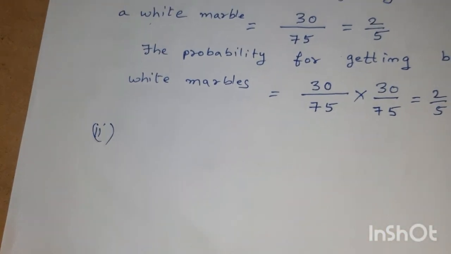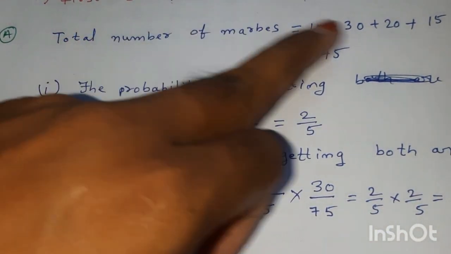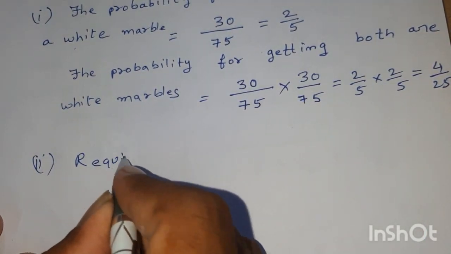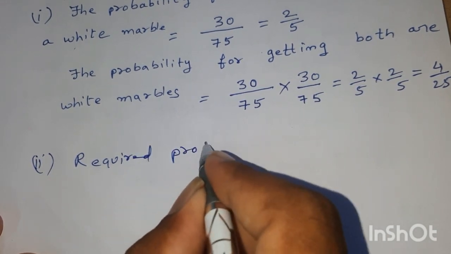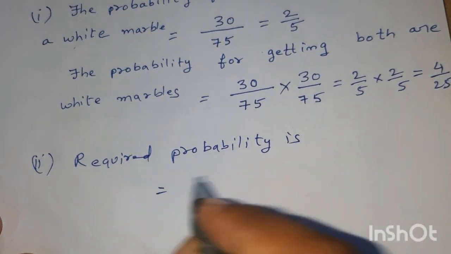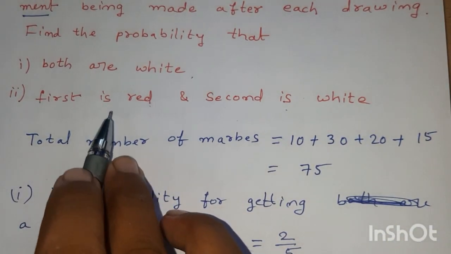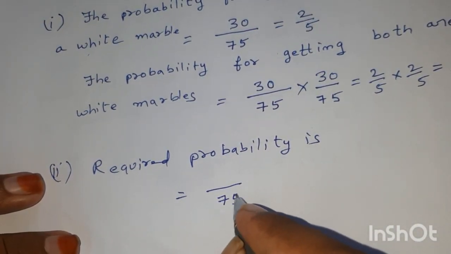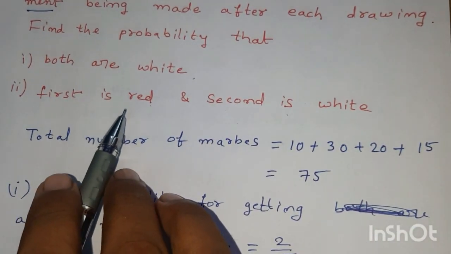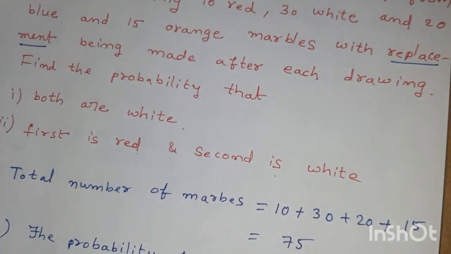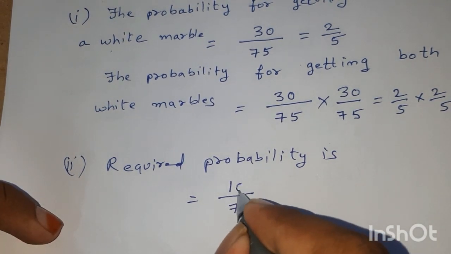For the second, first is red, second is white. Required probability is here. First is red. Total marbles are 75. The marble must be red. There are totally 10 red marbles. Therefore, 10 possible ways are there to select a single red marble.